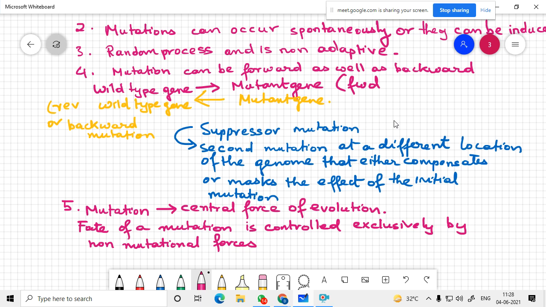So evolution will not take place if there is no change in the genetic component. But the effect of one single mutation on evolution is very minimal. Just because a mutation has taken place, evolution will not take place. There are guiding forces of evolution like genetic drift, natural selection, recombination, they give a huge impact to evolution.